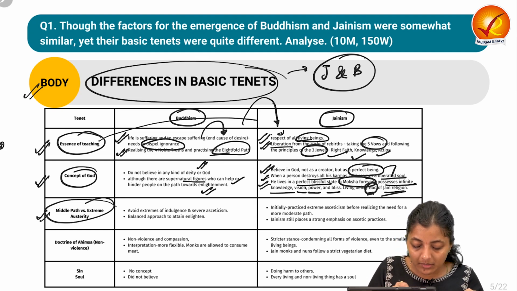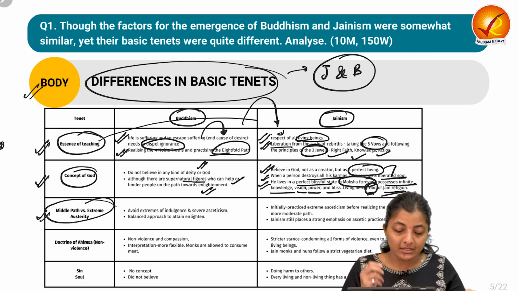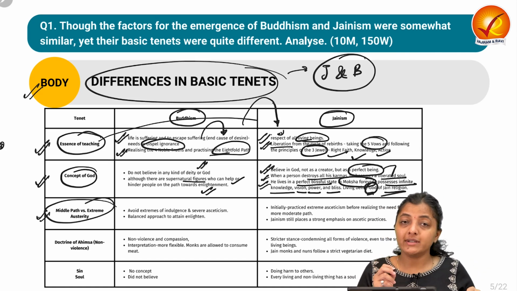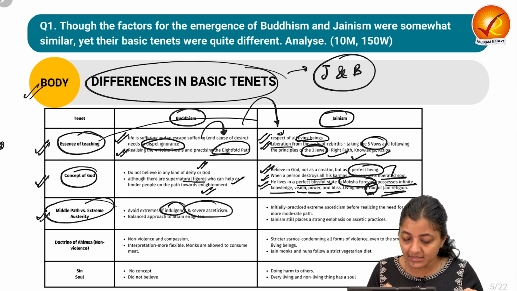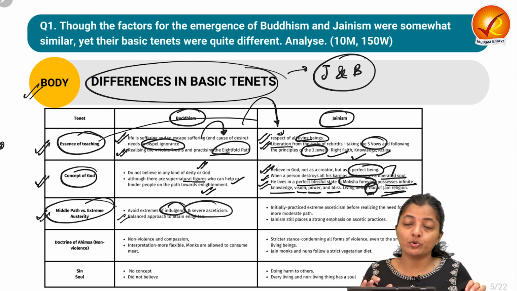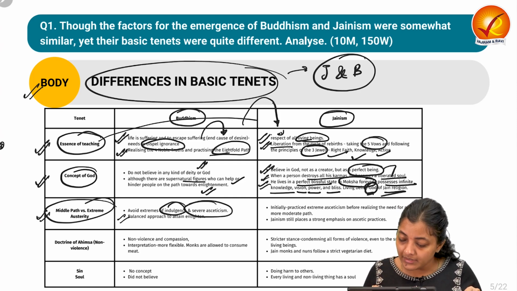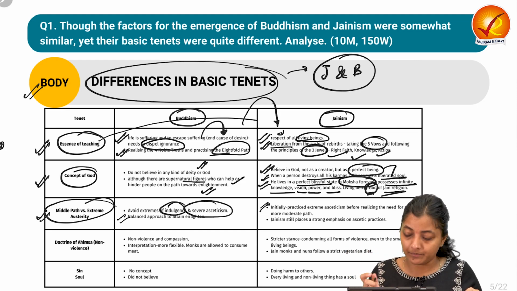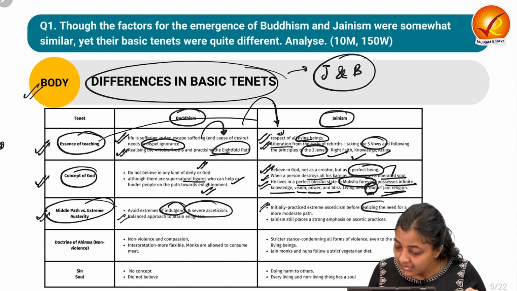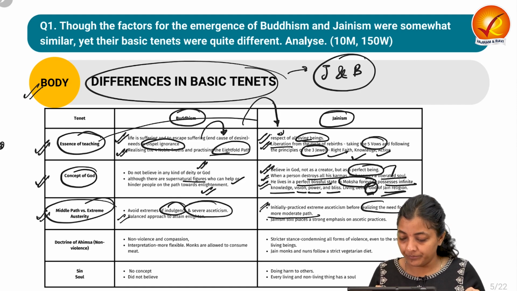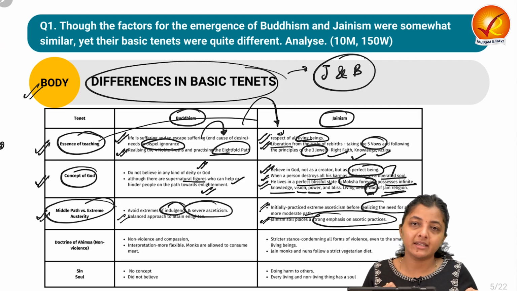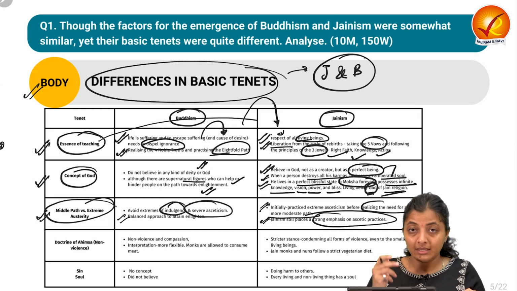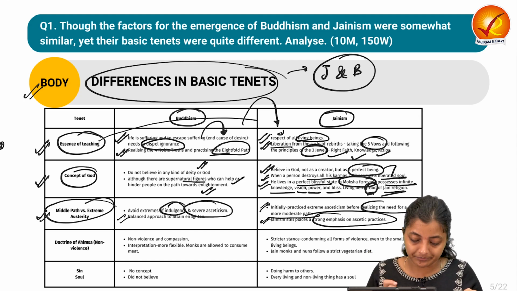Next is the middle path or extreme austerity. Buddhism avoids the extremes of both indulgence and severe asceticism. Buddhism believed in a balanced approach, that is the middle path. Initially Jainism promoted extreme austerity, but later, realizing the need for a more moderate path, it still places a strong emphasis on ascetic practices, even in dietary habits.